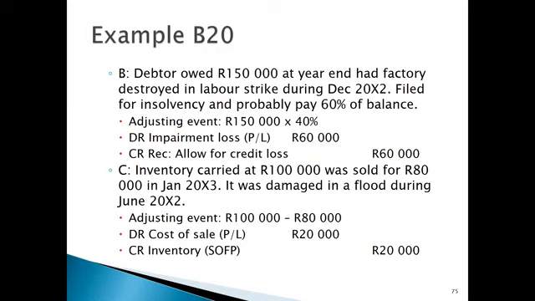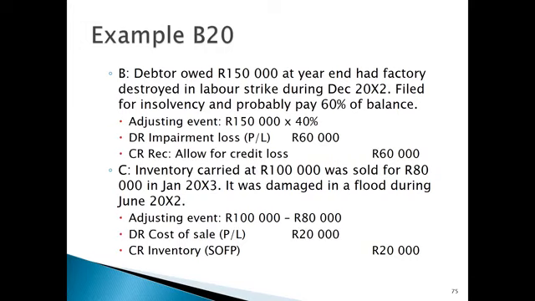We then are told that the reason it was worth lower than what it was carried at in our books was due to a flood that took place during the financial year. And because that flood took place during the financial year, which caused the decrease in value of inventory, it is in fact an adjusting event. And we must write down that inventory from the 100,000 Rand to the 80,000 Rand.